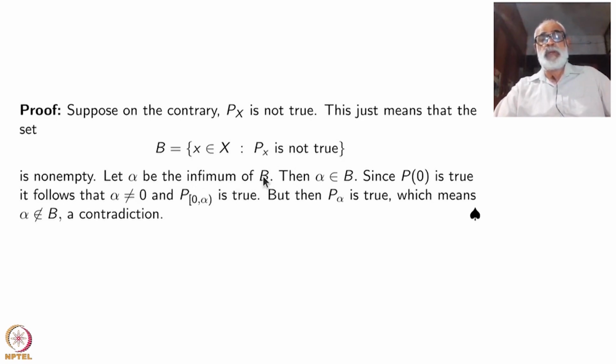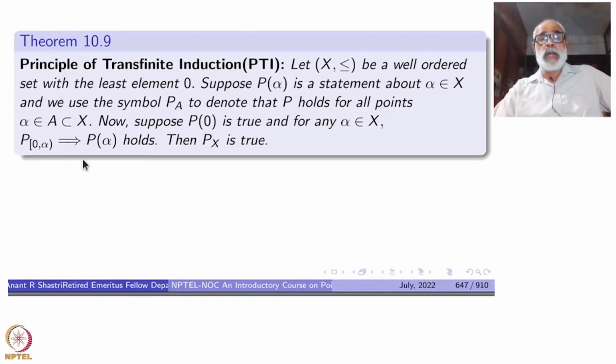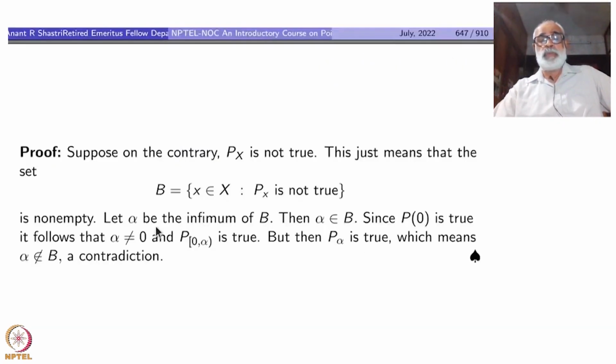That is why we can call it a minimum. Since P0 is true, in the beginning I assumed P0 is true, so P0 is always true. That means this alpha, which is the minimum, is not equal to 0, and the moment something is smaller than that, it must be true, otherwise alpha will not be the infimum.